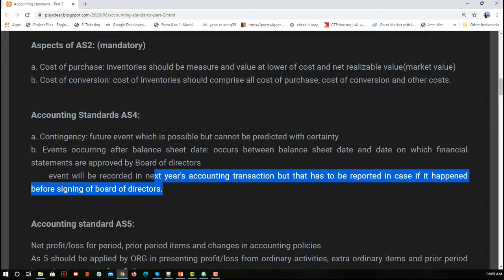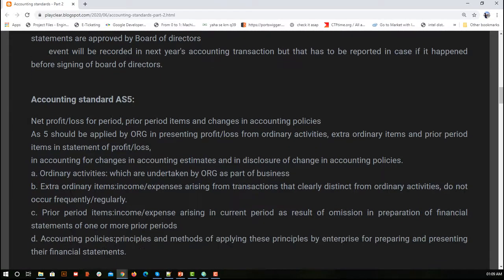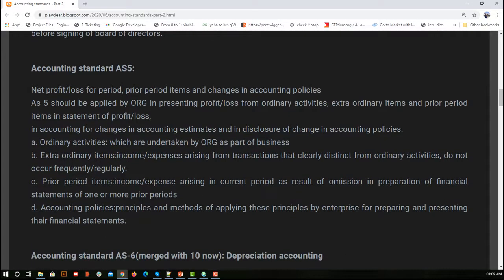So AS4 was all about the worst-case scenarios, the predicted and unpredicted things. Next we have AS5. In AS4 we used the balance sheet, right? In AS5 we consider the profit and loss account. If you have seen the numericals that we did for the profit and loss account, we were trying to get transactions from our journal and ledger in that sequence, and then getting into our profit and loss account, considering what is liability and what is asset. So we were using some concepts there, right?